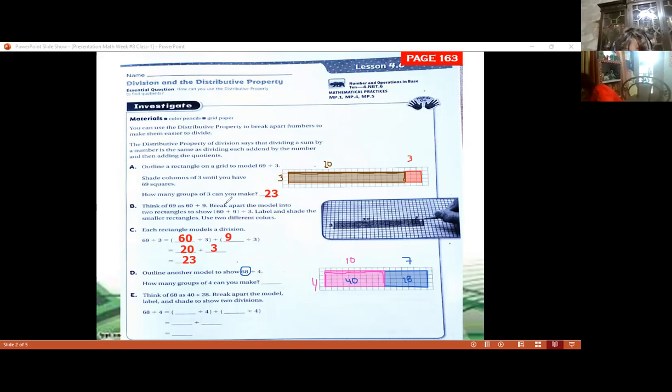And now the question is, how many groups of 4 can you make? What is going to be the answer here? How many groups of 4 can we make? 47. We can make groups of 10 plus 7. It's going to be 17 groups. We can make 17 groups of 4.